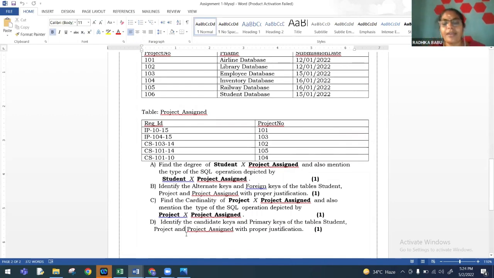The same way here again, alternate keys and foreign keys of the tables with proper justification. In board pattern, they will not say this is a board pattern question, but we are introducing our own difficulty level here. We are introducing our difficulty level to the students. So let us train students to answer with proper justification. Otherwise, it becomes easy. They are very smart. They will easily copy and get the answer done.